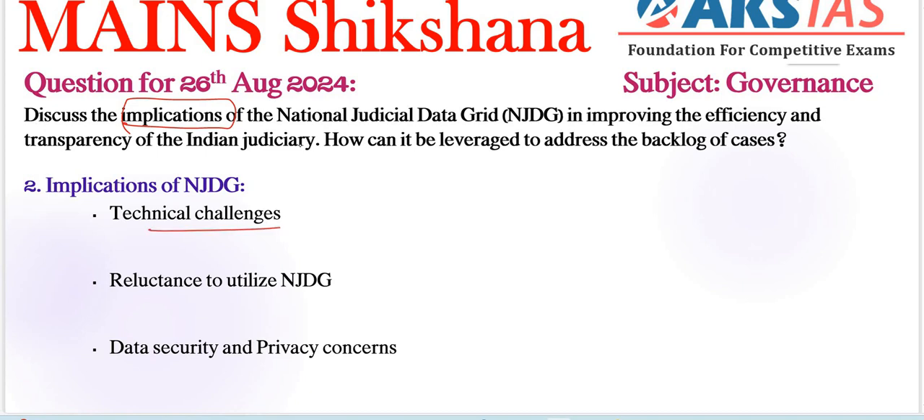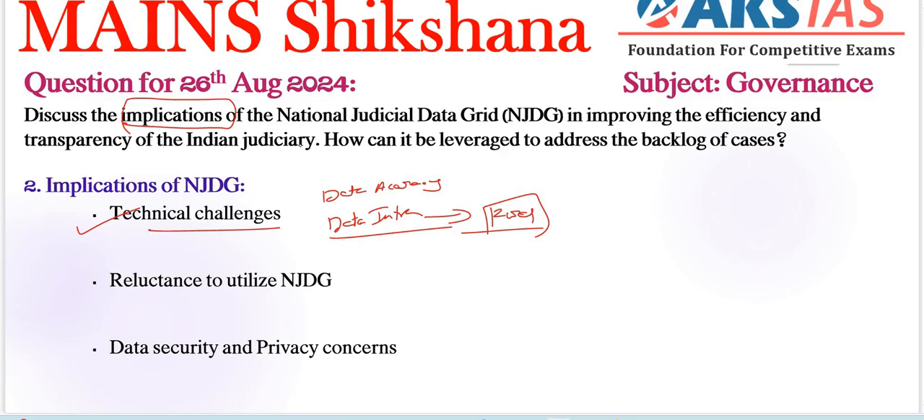Next, coming to the important keyword mentioned in the question: implications. Implications of NJDG: technical challenges is the first important thing. Here we can take data accuracy and data infrastructure. These two are very important. There are concerns about the accuracy and completeness of data entered into this grid, which can lead to discrepancies in reporting. Next, digital infrastructure. Inadequate digital infrastructure in some courts, especially in rural areas, hampers the full implementation and effectiveness of this grid.